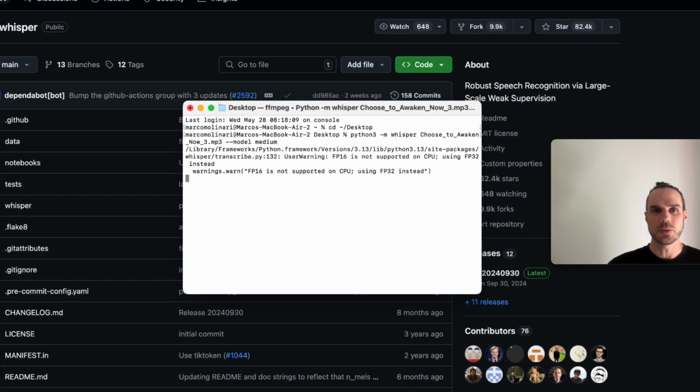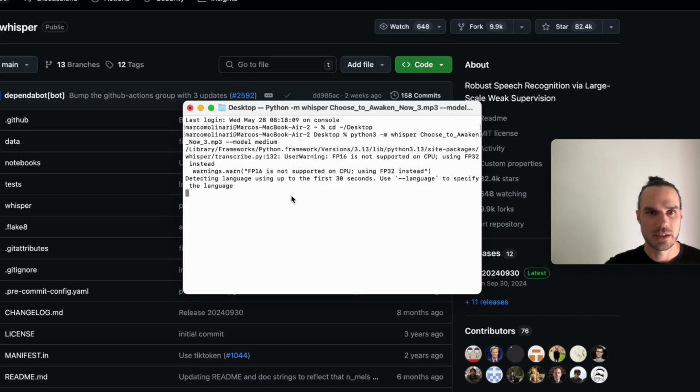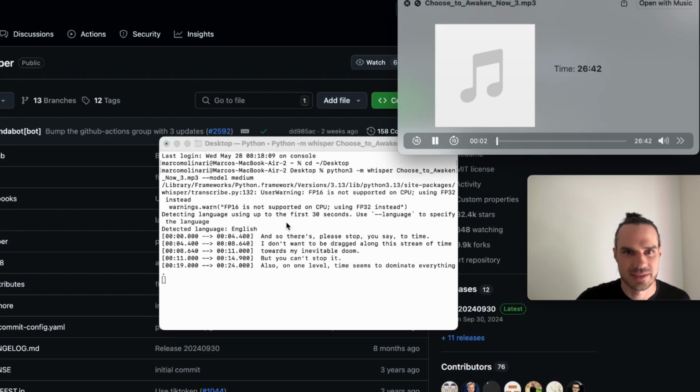It does take a little while, and you can see here, it's going to detect the language. It's finding the file because I told it it's on the desktop. I told it the file name, and once it's done, it will put the TXT file directly on the desktop, all automatically. So you'll see here, it's really cool once it starts detecting the language, and I will play the audio file by the side, and you can see how it's working.